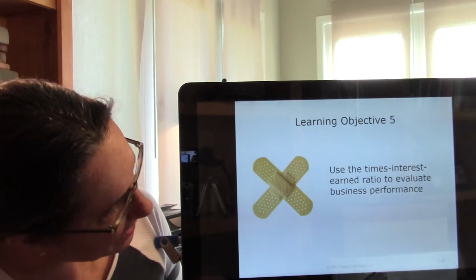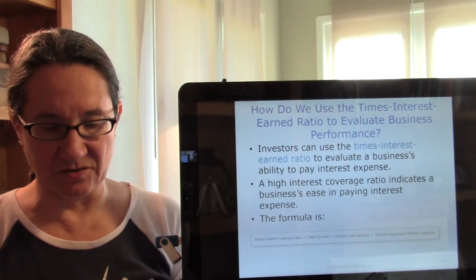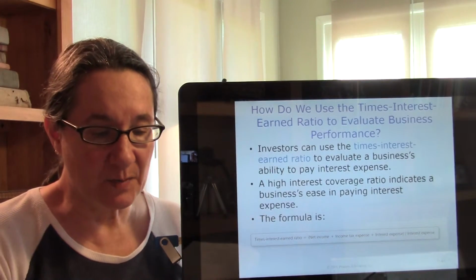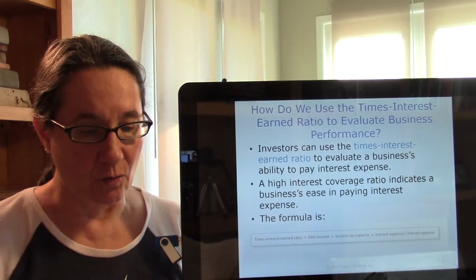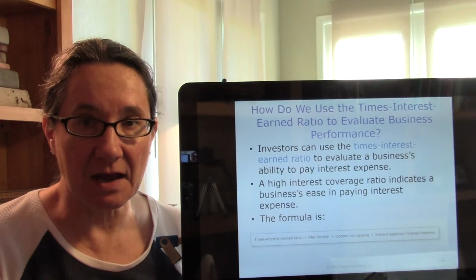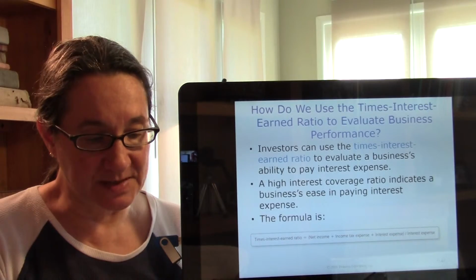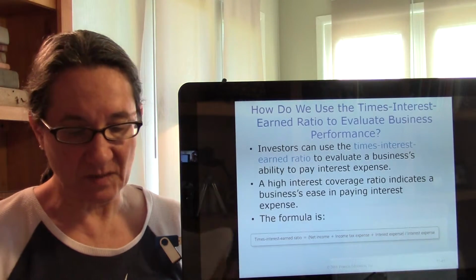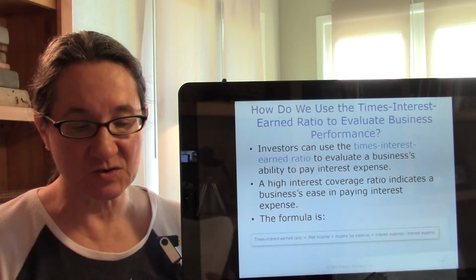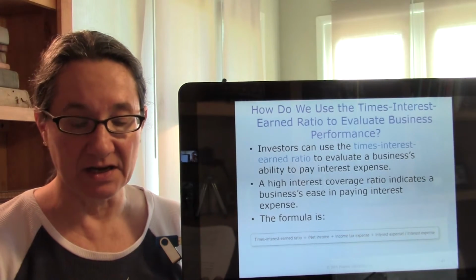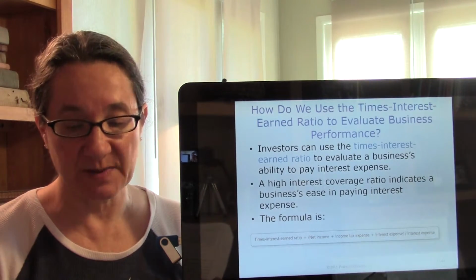Okay, let's talk about times interest earned ratio. All right, so you're thinking about investing in a company. Are they any good? What kind of ratios can you look at? Well, we've talked about several. Today we're going to talk about times interest earned. Investors can use the times interest earned ratio to evaluate a business's ability to pay interest expense.